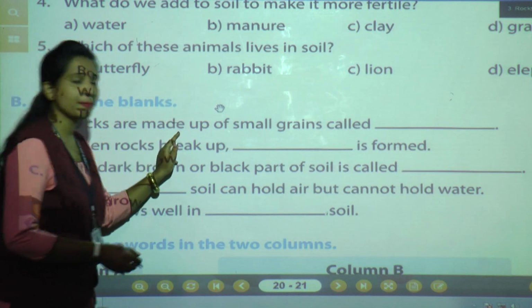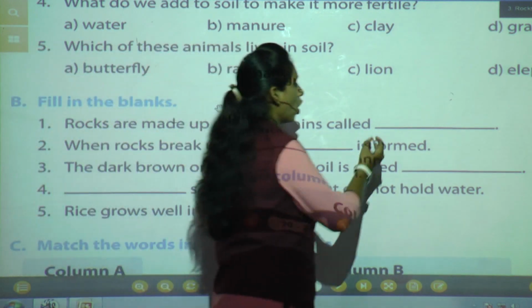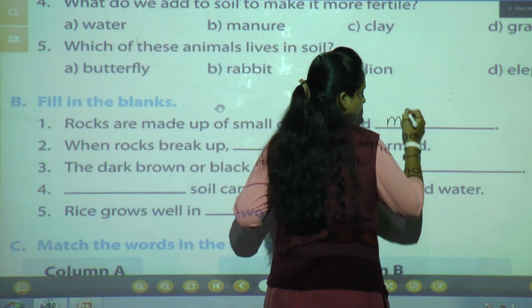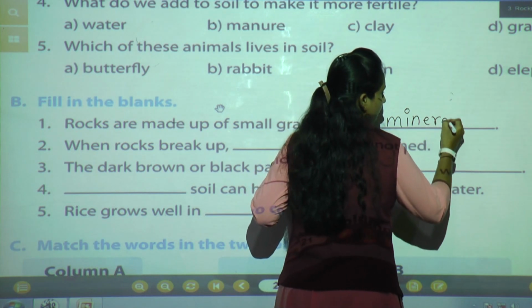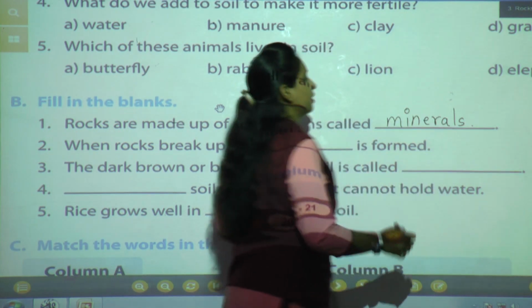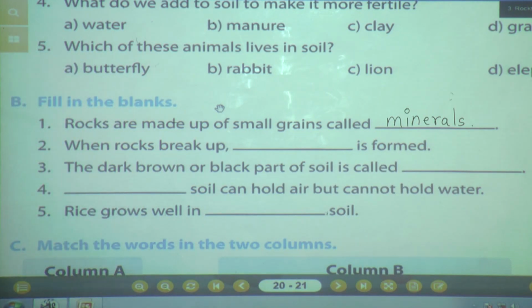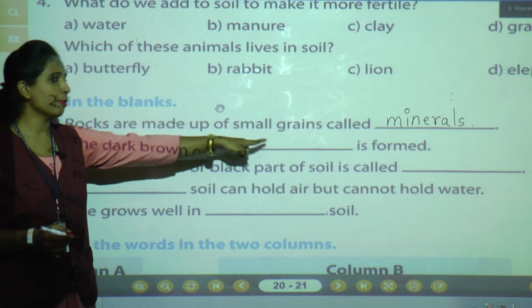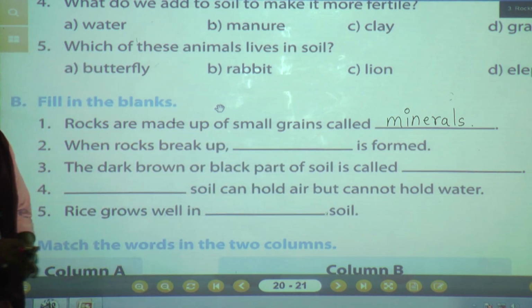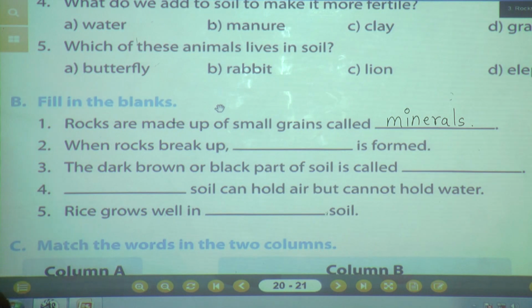Rocks are made up of small grains called minerals. What is the mineral spelling? M-I-N-E-R-A-L-S. Minerals. Okay. Rocks are made up of small grains called minerals. Understood? We'll move to the next question.